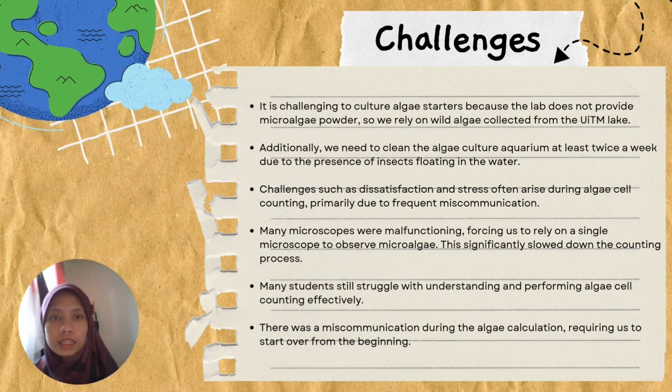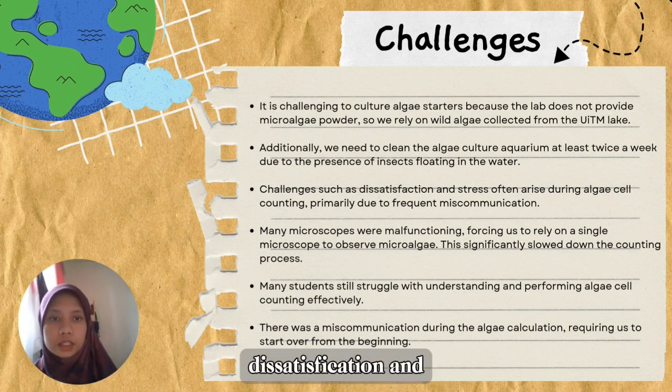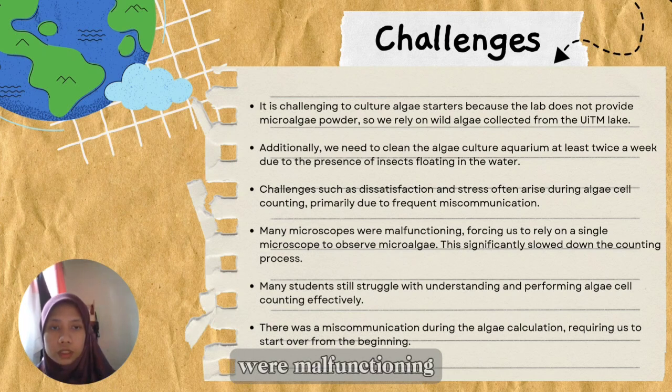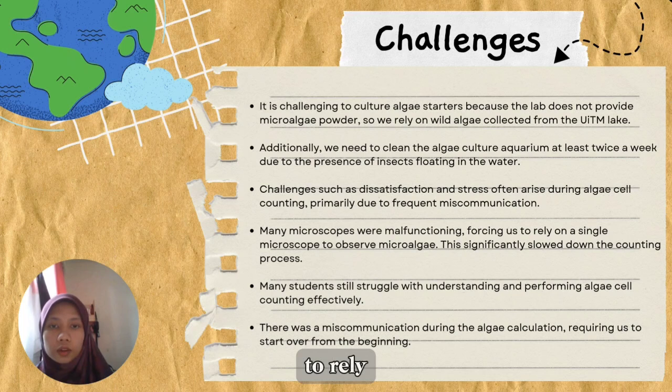Next is dissatisfaction and stress, which often arise during algae cell counting, primarily due to frequent miscommunication. Next, many microscopes were malfunctioning, forcing us to rely on a single microscope to observe microalgae. This significantly slowed down the counting process.